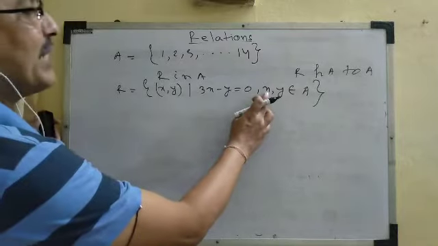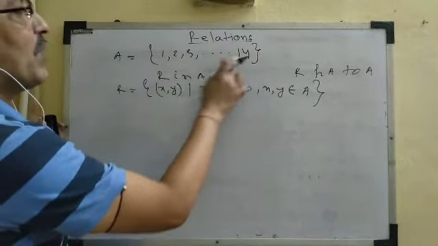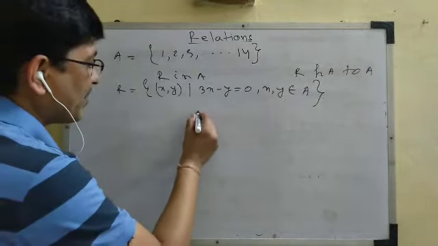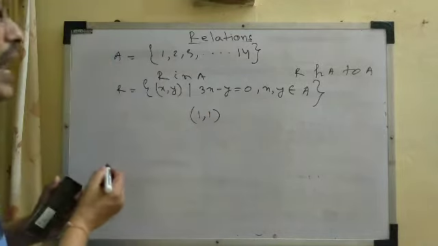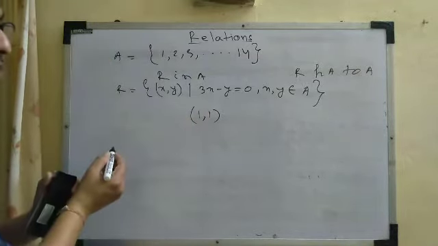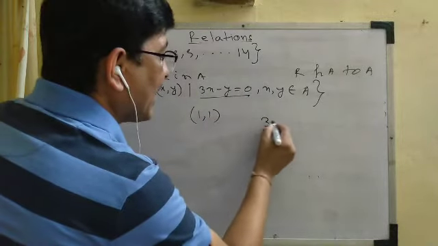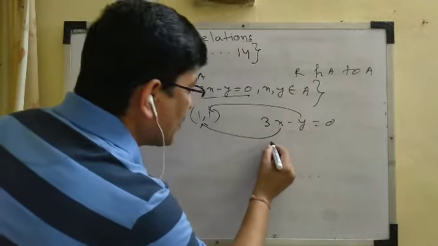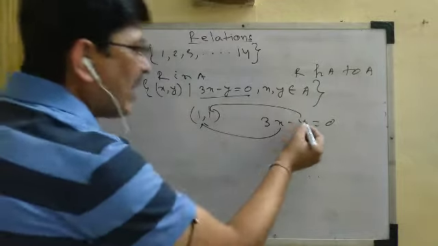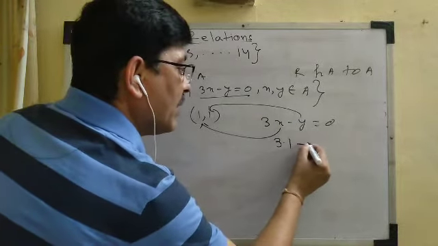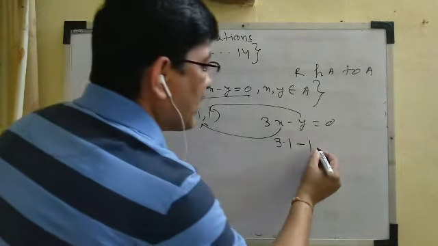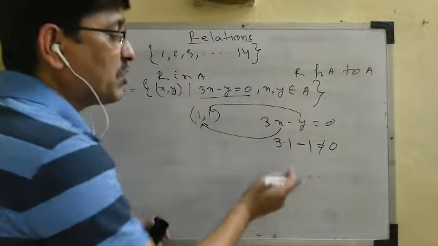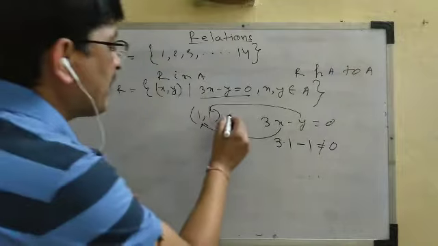Here x can be taken as any one element of A. That means 14 options are there for x and 14 options are there for y. Let us check whether the ordered pair (1, 1) belongs to R or not. That means, is 1 related to 1 or not? Consider the relation 3x minus y is equal to 0. Here x is equal to 1 and y is equal to 1. If we put 1 in place of x and 1 in place of y, then 3 into 1 minus 1 is equal to 0 is false. 3 into 1 is 3, minus 1 is 2, so 2 is not equal to 0. So (1, 1) doesn't belong to R.